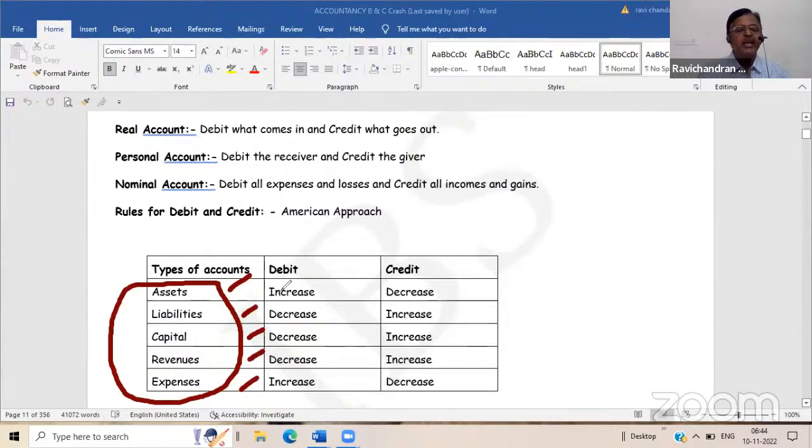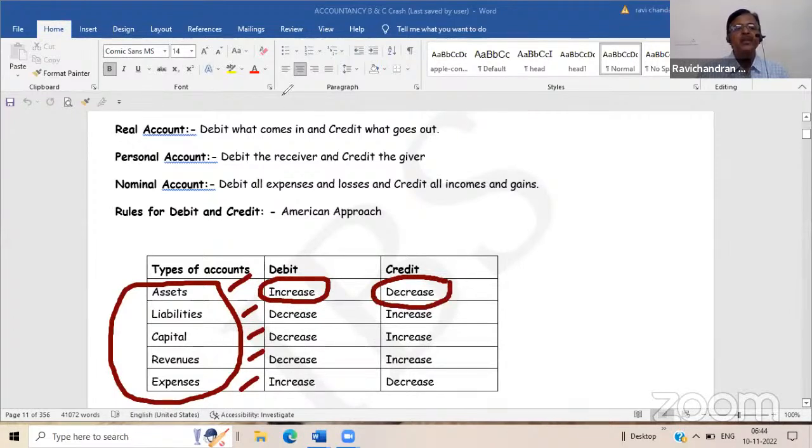If the answer is that it is an asset, then the second question is whether, because of the transaction, the asset is increasing or decreasing. If the asset is increasing, you have to debit the asset account. Increase means debit the asset account. If it is decreasing, then credit the asset account.